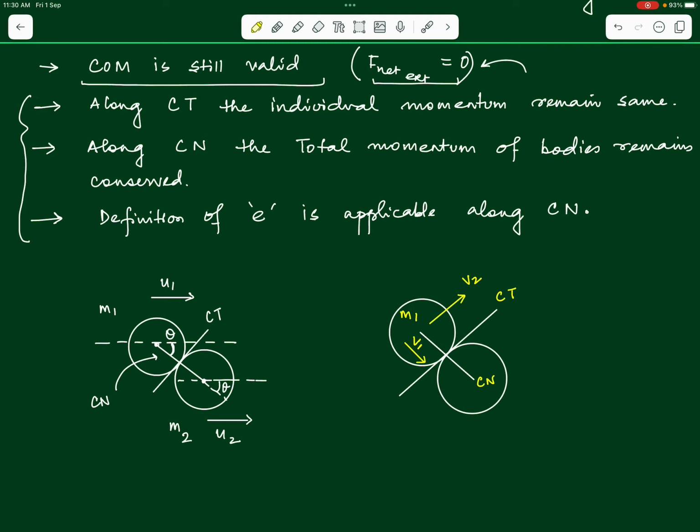We can always find out the net velocity of the mass m1. Velocity of mass m1 will be nothing but square root of v1 squared plus v2 squared, and we can find out its direction also, right. Similarly, let us assume that the second body of mass m2 moves along the common normal soon after collision with a velocity component v3, and along the common tangent it moves with a velocity component v4.